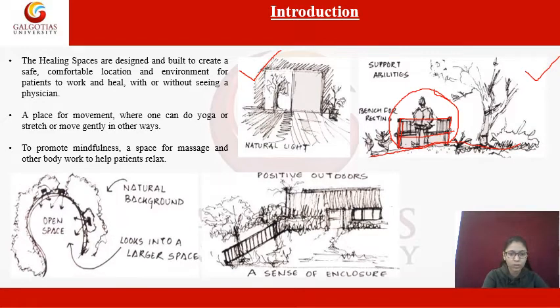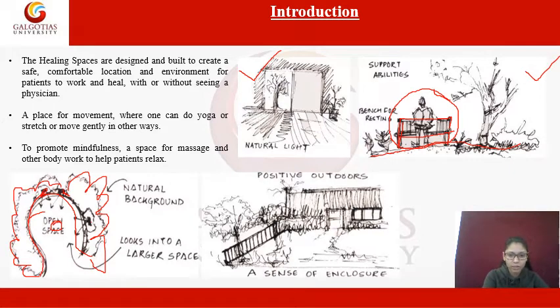Then comes this kind of space, which gives a sense of enclosure with this natural background. It can be of trees, it can be of bushes, it can be of ground covers and shrubs. And these are some kinds of seatings. And there is this open space where you can do activities like yoga, meditation, stretching, etc.